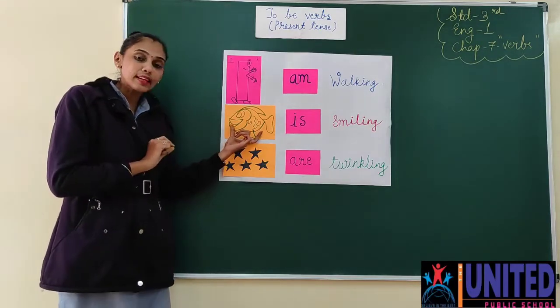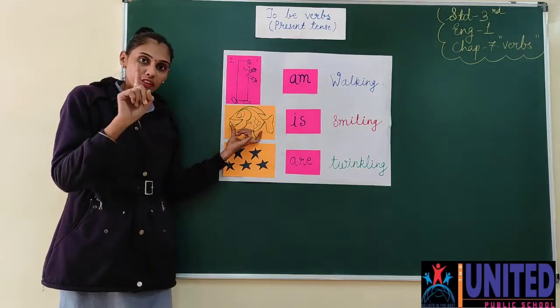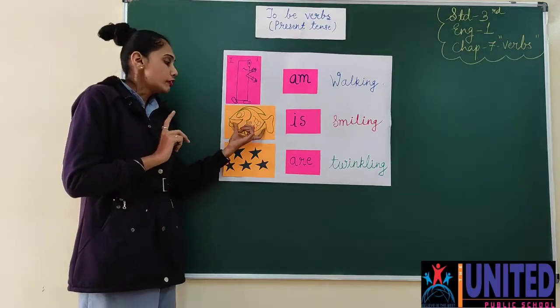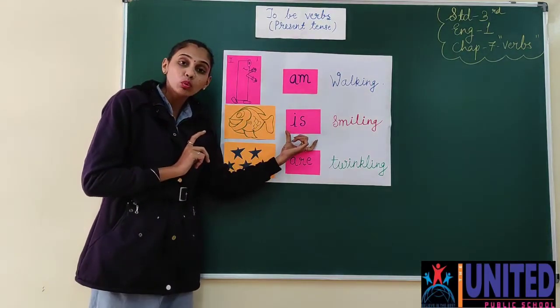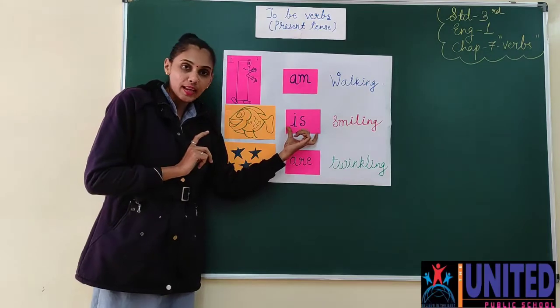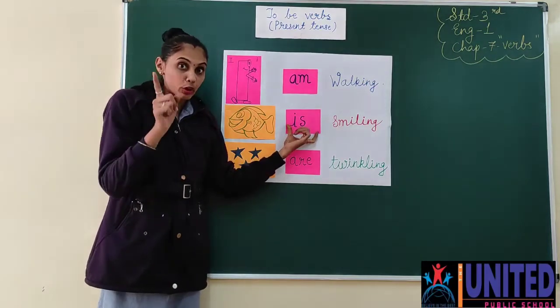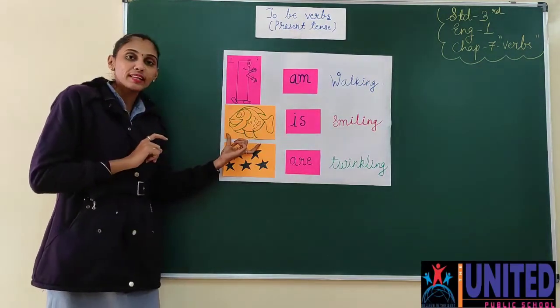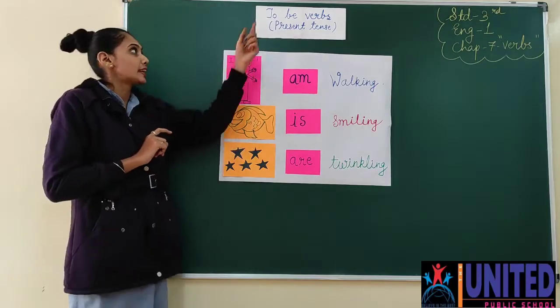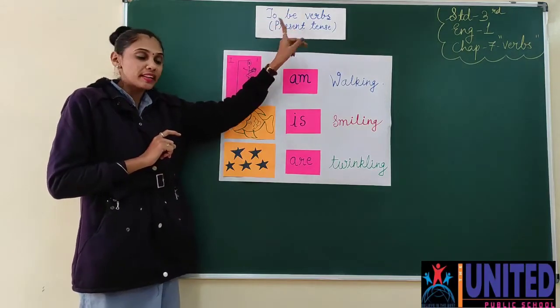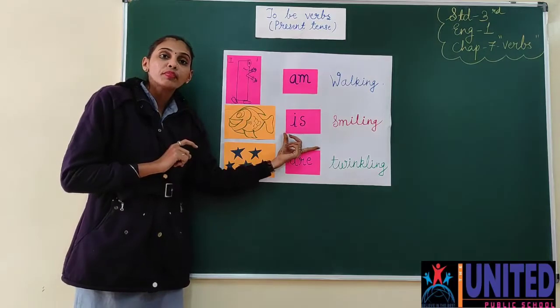So yes, if the subject is singular, if it is one thing only, then with that subject which helping verb will go? Is will go. You have to remember, if a subject is singular and it is in present tense, which helping verb will go? Is.